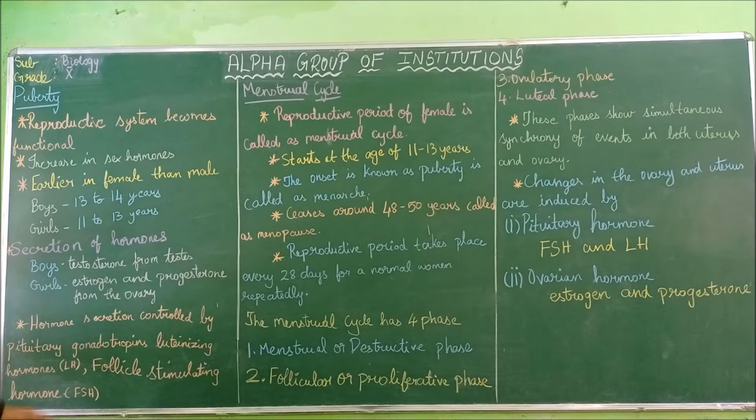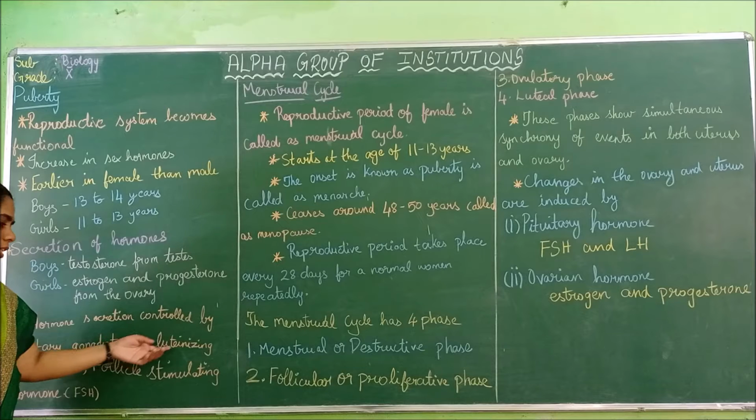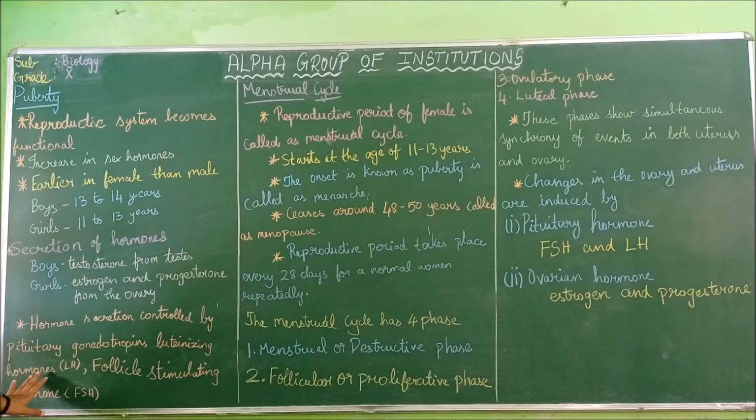Next point: hormone secretion is controlled by the pituitary gonadotropins, luteinizing hormone LH and follicle stimulating hormone FSH.